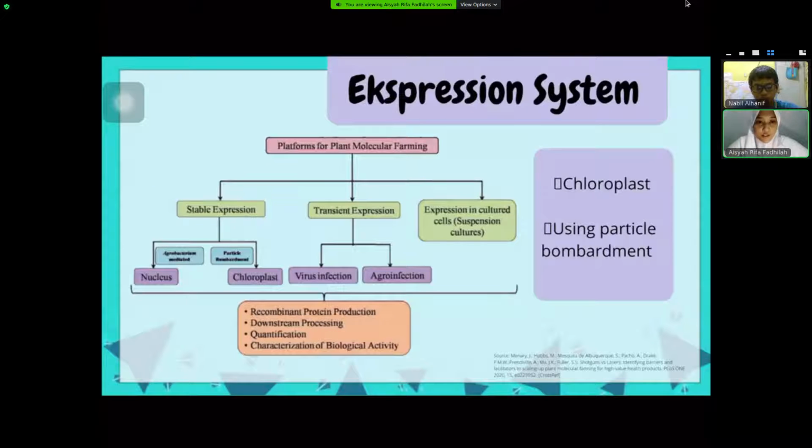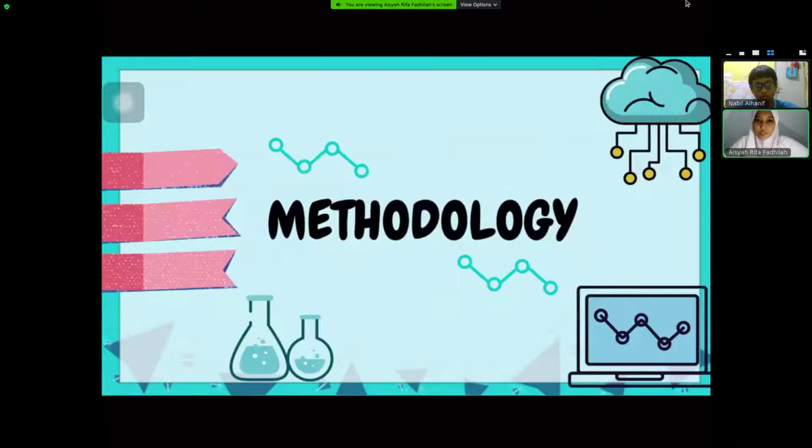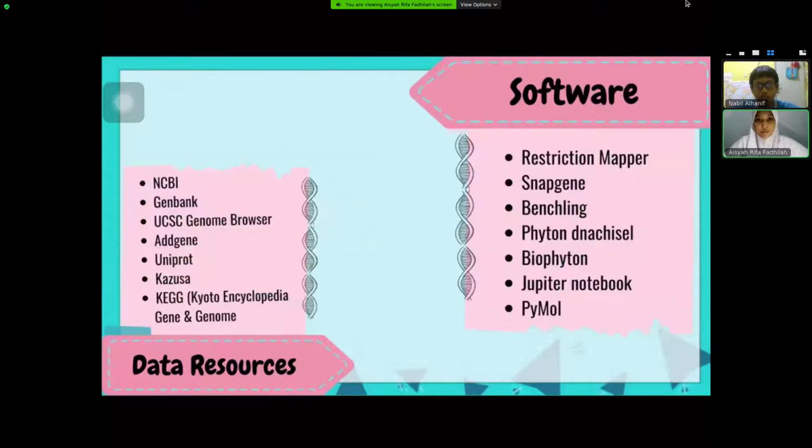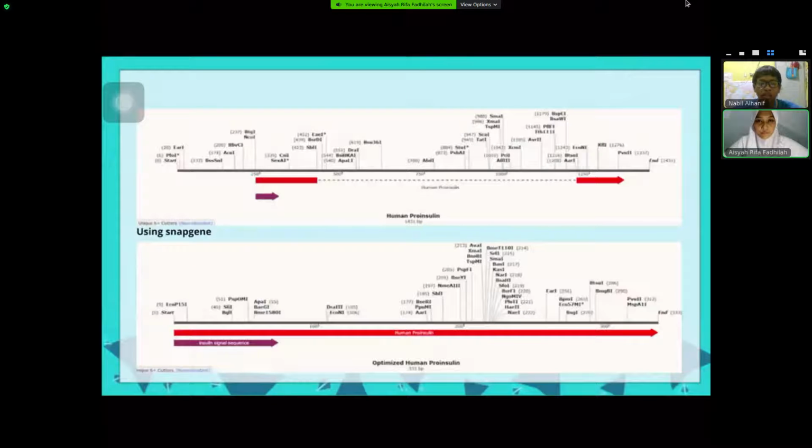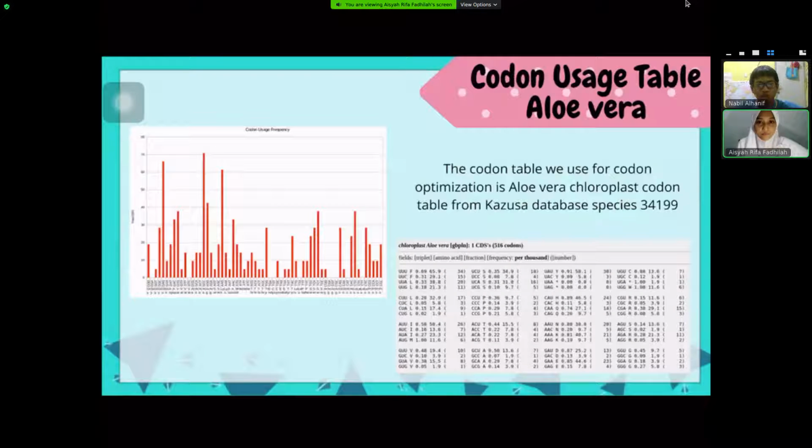These are the expression systems. We use stable expression using particle bombardment with the chloroplast as a target. This is our methodology. We use some software and data resources as shown in the current slide. At the top is the image of the human proinsulin from GenBank, and the bottom one is the optimized human proinsulin for aloe vera. For the codon optimization itself, we use the codon usage table of aloe vera chloroplast from the Kazusa database, species 34199.